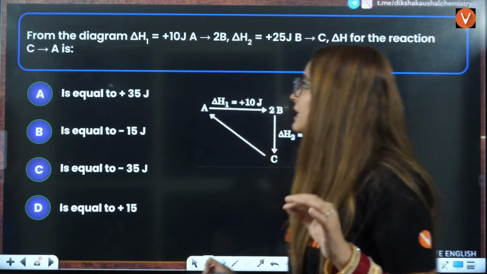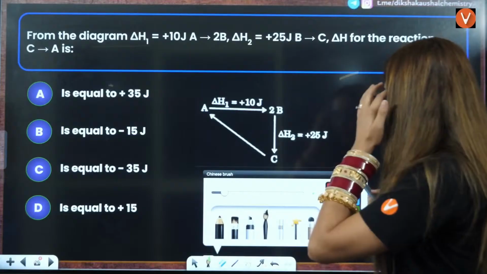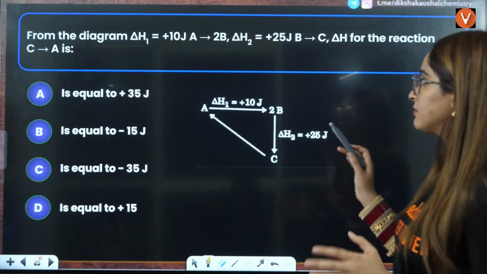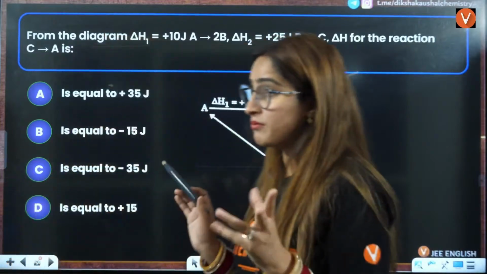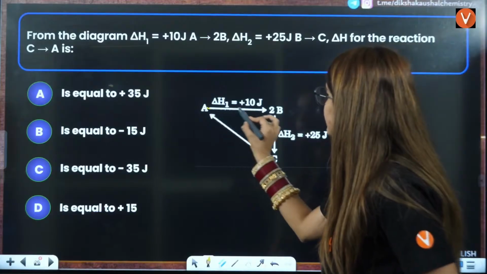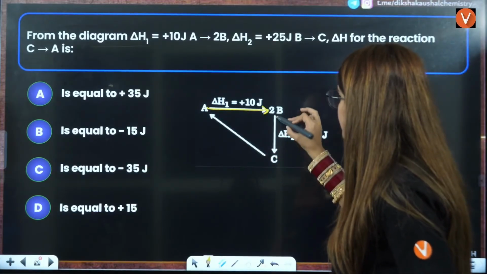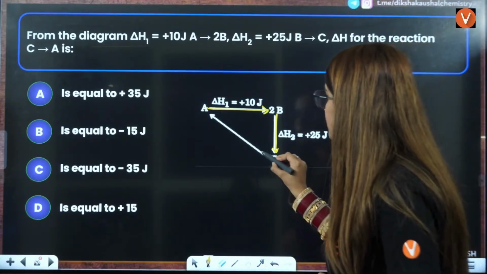Very important. Next question is that they have given you one diagram, right? Now this is a very simple yet very interesting question. Maybe you can answer it wrong, right? So here delta H is going from A to 2B, then from 2B to C, right? And they are asking you C to A.